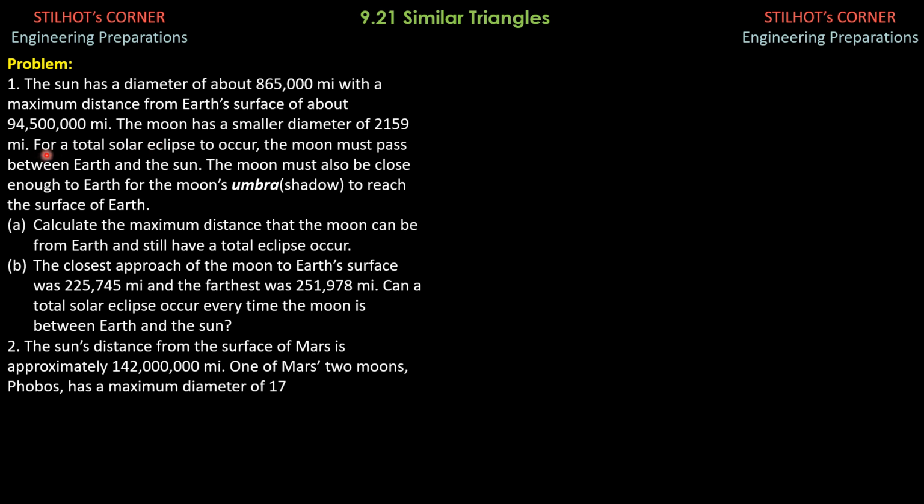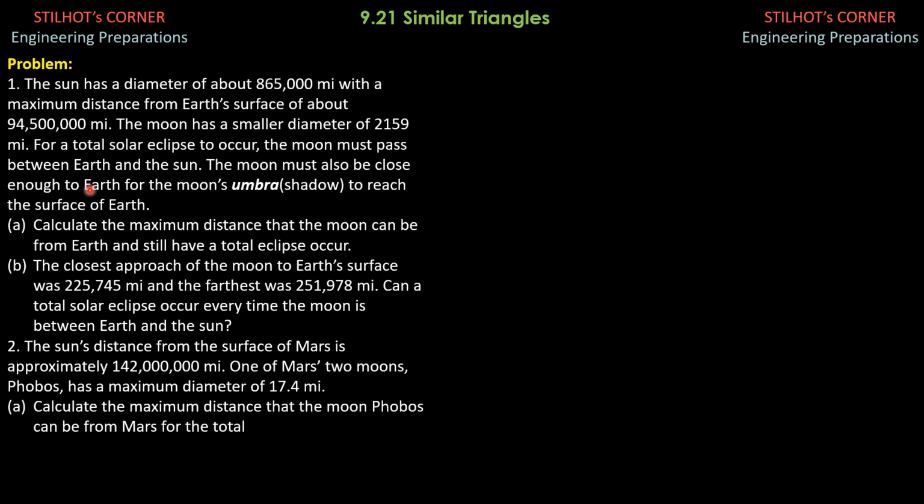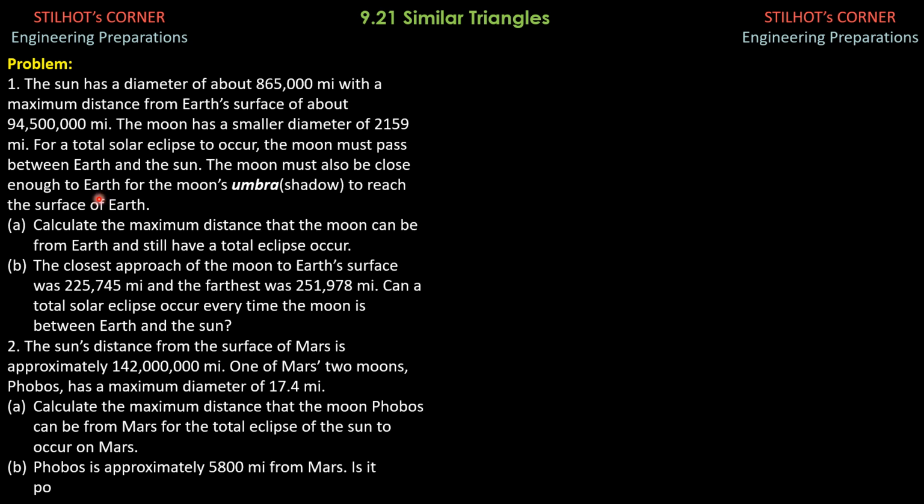For a total solar eclipse to occur, the Moon must pass between Earth and the Sun. The Moon must also be close enough to Earth for the Moon's umbra, or the shadow, to reach the surface of Earth. So part A, calculate the maximum distance that the Moon can be from Earth and still have a total eclipse occur.